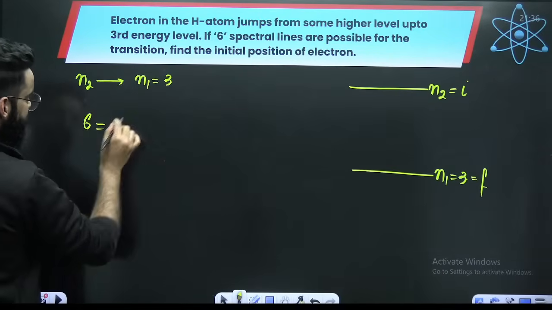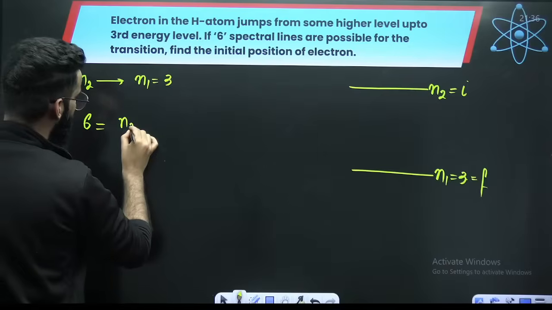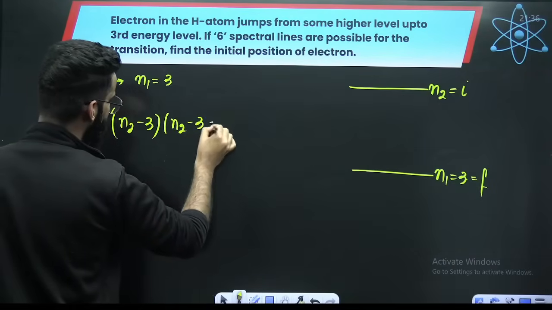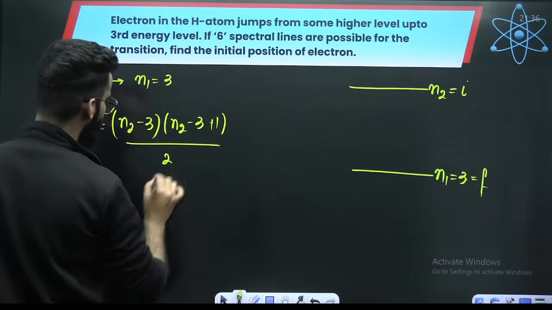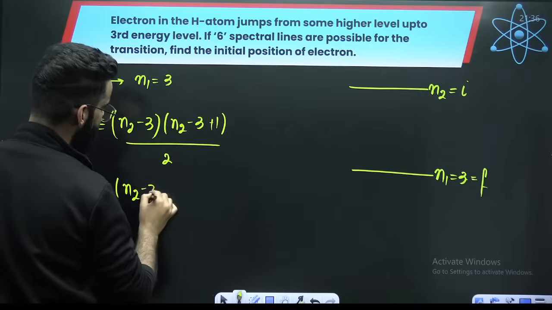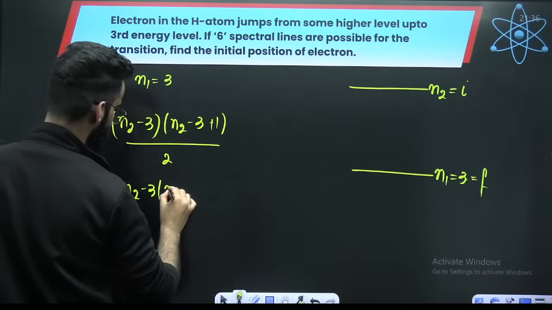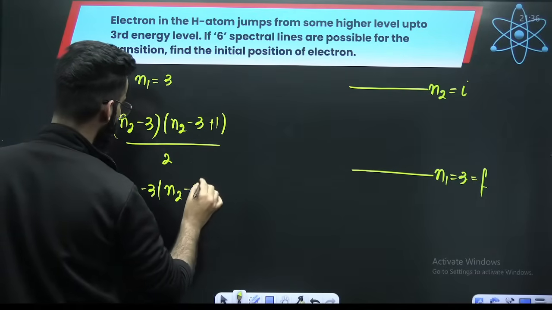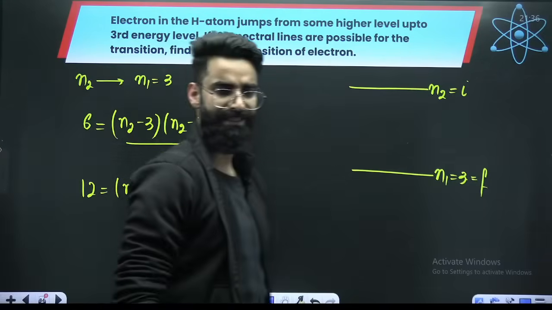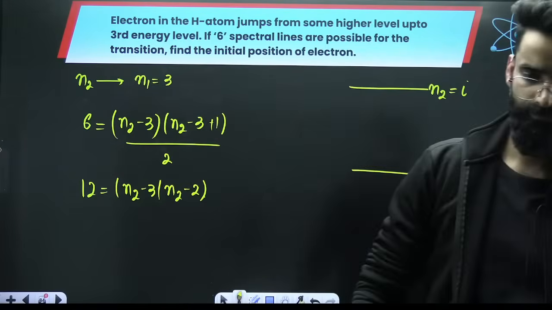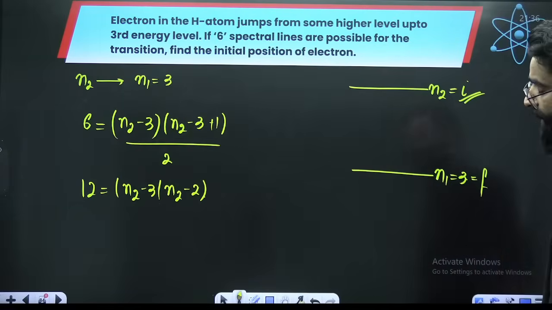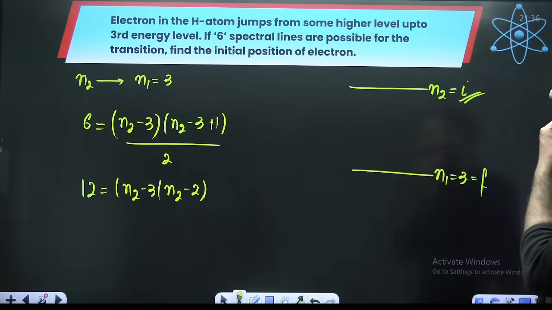So number of spectral lines is equal to (N2 minus N1) multiplied by (N2 minus N1 plus 1) divided by 2, right? So 6 twos is equal to 12, is equal to (N2 minus 3) multiplied by (N2 minus 2), correct? Now matter of calculation, solve it, get the value of N2. Right? Get the value of N2, and that N2 was the initial position of the electron. Perfect.